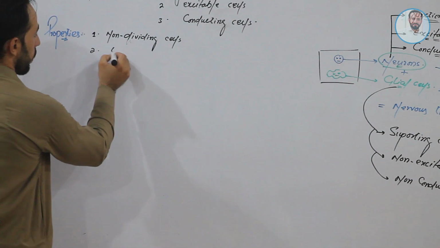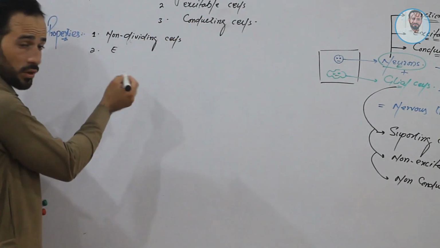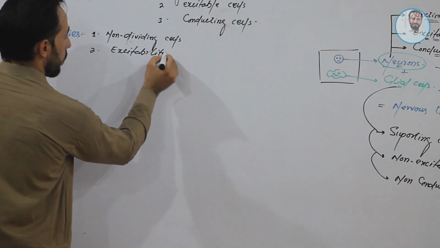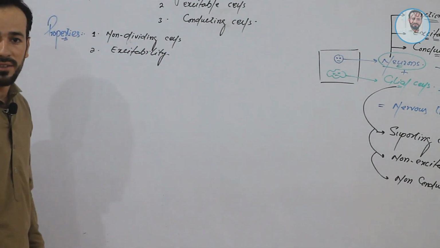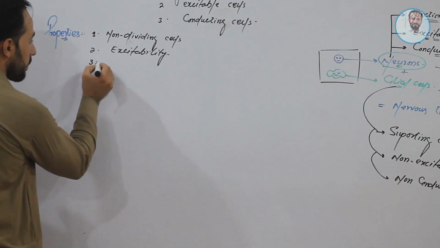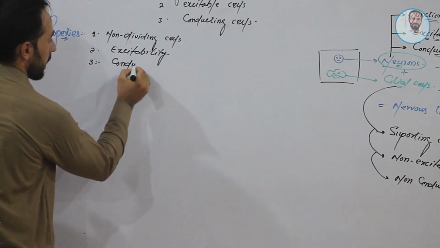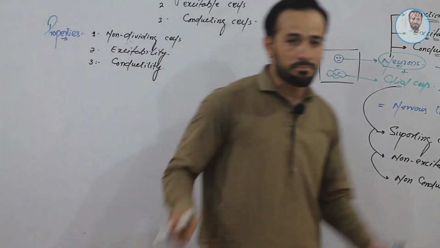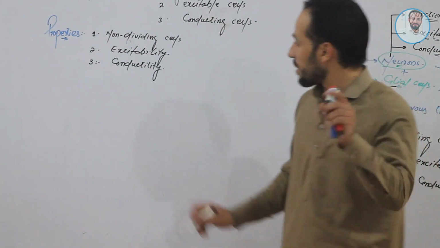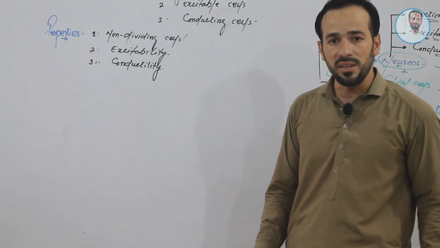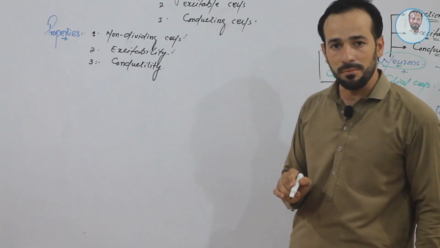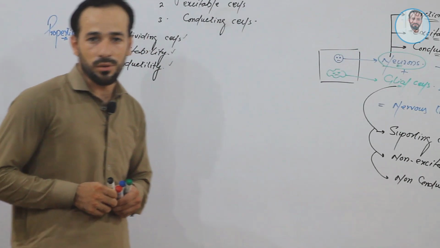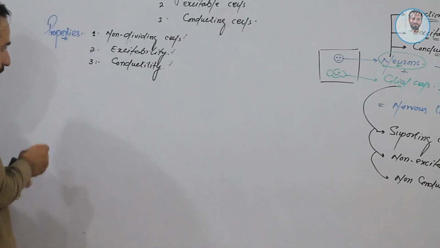Number two, neurons have the property of excitability, and neurons have the property of conductility. Clear, friends? Okay. These three are the main properties of the neurons. What are those? Neurons are the non-dividing cells, neurons are the excitable cells, and neurons are the conducting cells of our body. Clear? Right. Let's move forward.